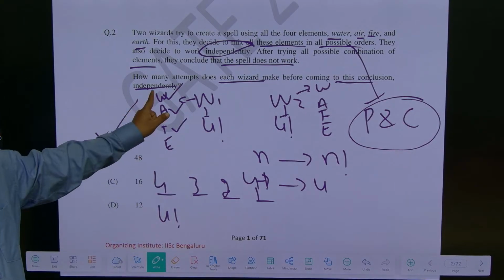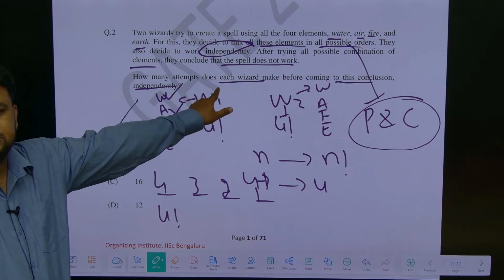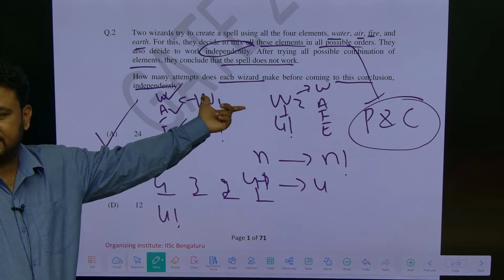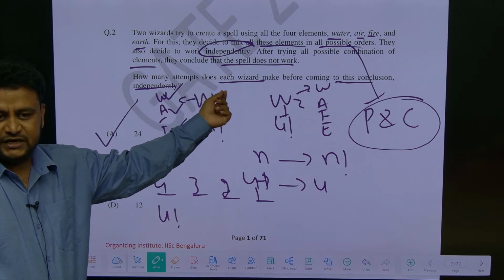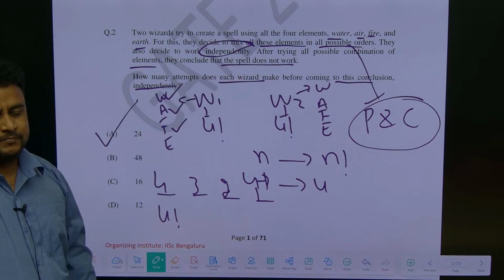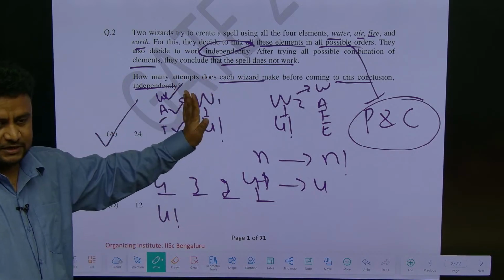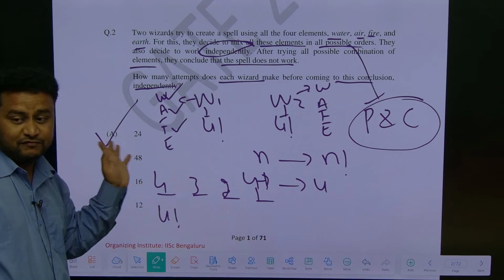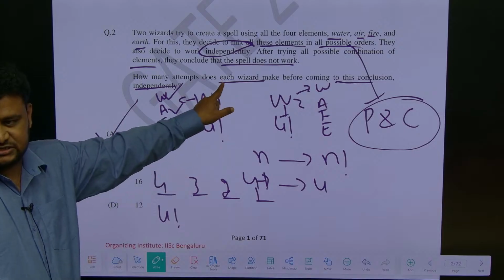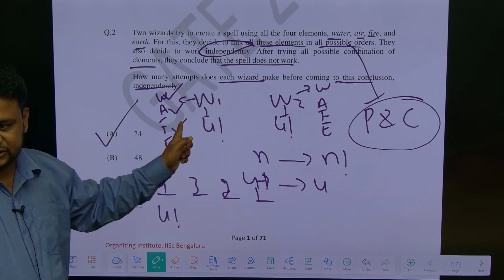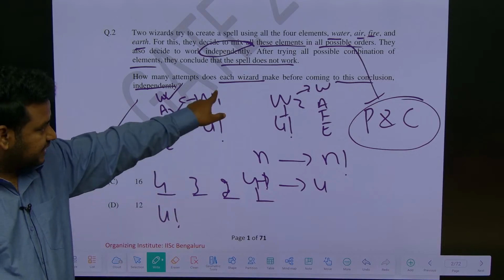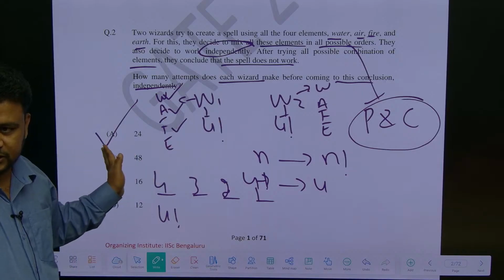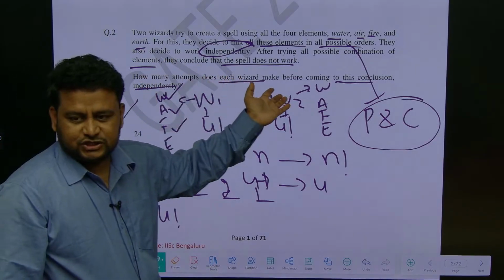So here also the key attention should be on the word. Each wizard, they are telling. Even though you know the logic, here you may go wrong. So please pay attention to each and every word. If they had said wizard, that means a single person, then also the answer will be 24. If they had said wizards, then it would have been 48. Even though you get the logic correct, in the end this will make a lot of difference. A 1 mark question, very simple. Got it? So this is a question on permutation and combination.